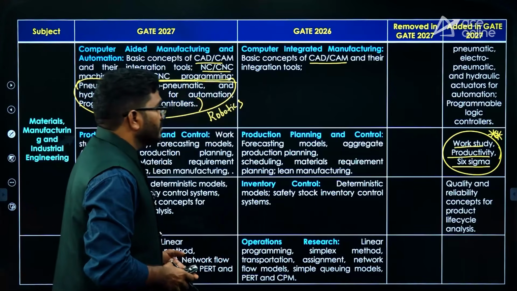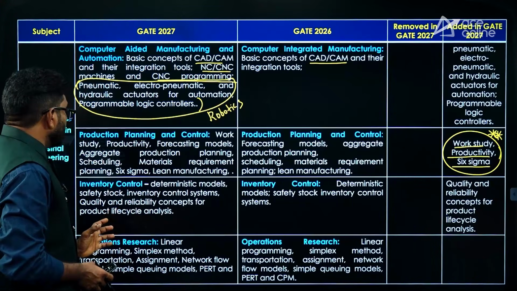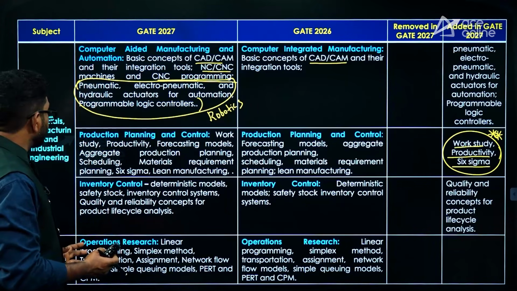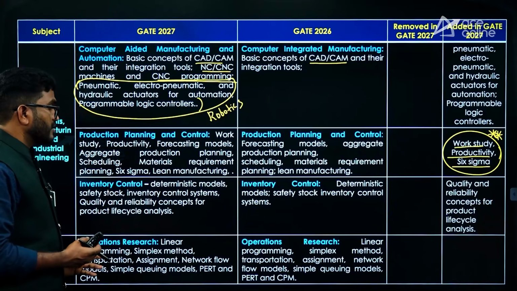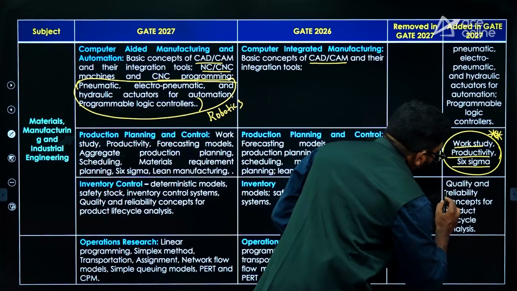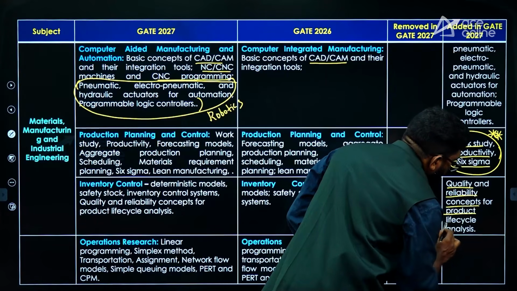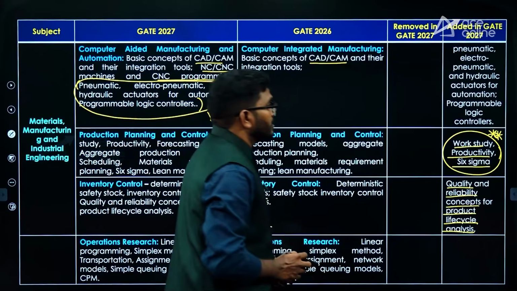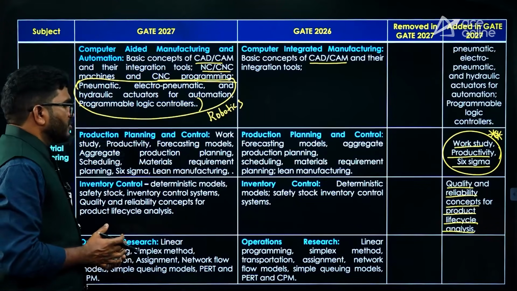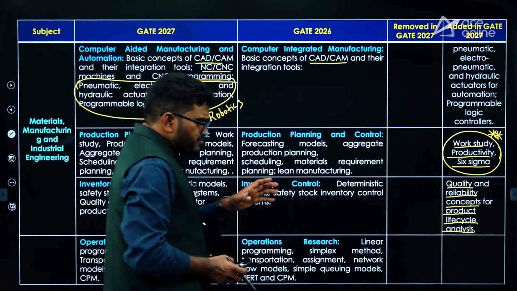Okay? And also they added in inventory control. They gave the syllabus elaborately, like deterministic models, safety stocks, inventory control systems, all these things. At the same time, they added quality, reliability concept for products, life cycle analysis, all these things they added, right? And in operation research, more or less, there is no change in the syllabus. Okay, now from this, what I am saying,